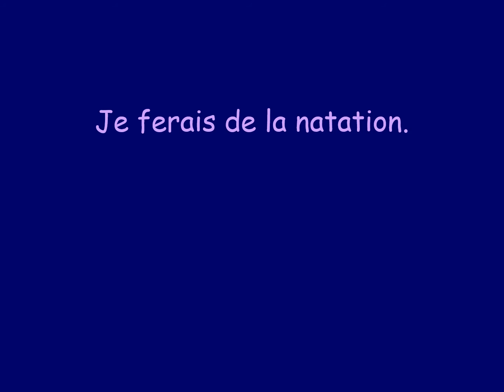So je ferai would be I would do swimming, or I would go swimming. Conditional tense. J'irai en ville, that's the verb to go, but we don't put AIS on the end of aller because it's an irregular verb. We put it on the stem, which is ir. This is the same as for the future tense. These stems are the same as the future tense. So j'irai would be I would go into town. So you might say, if the weather's nice, I would go into town. S'il fait beau, j'irai en ville. So we're taking our stem IR and we put AIS on the end.